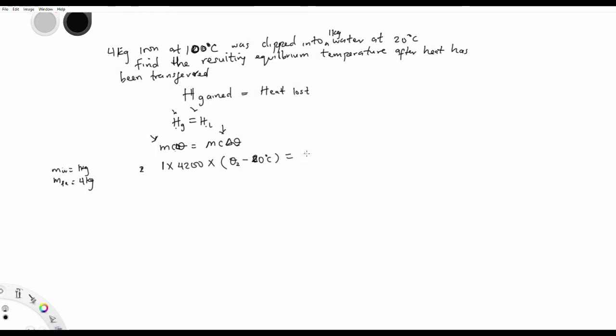Now iron is on the other side, 4 times. Right now I don't remember the capacity of iron. So let's just say capacity of iron, whatever it is, just put it there. The point is you understand how to place the temperature so that you can get the answer. Or let us assume, and that's a warning, assuming the C for iron is 100.